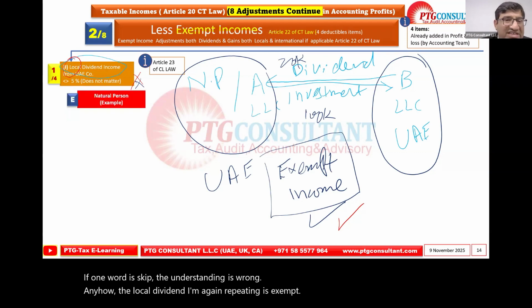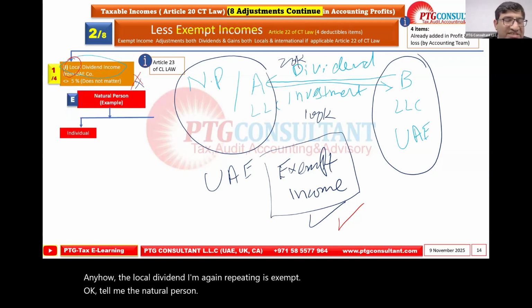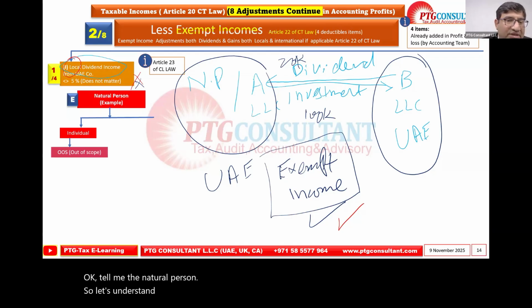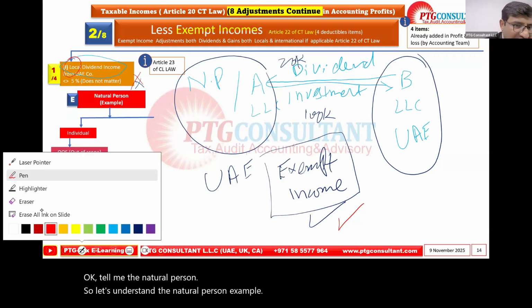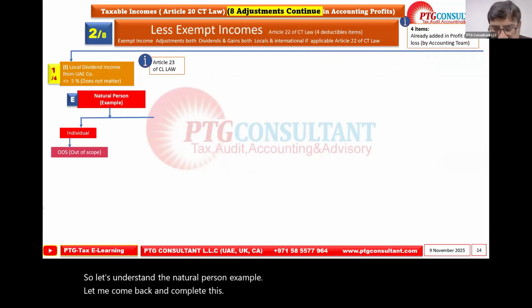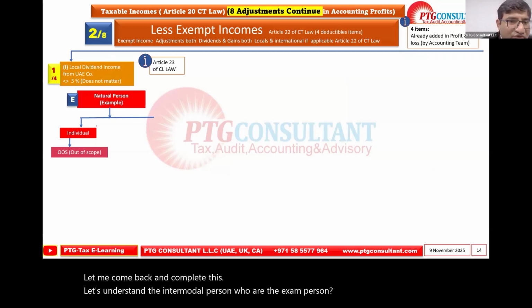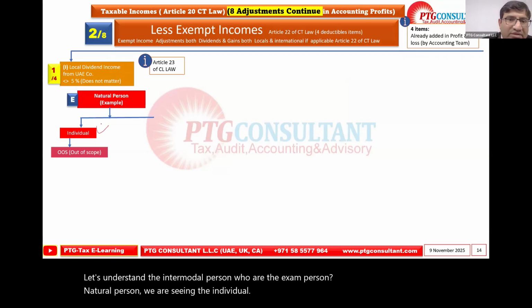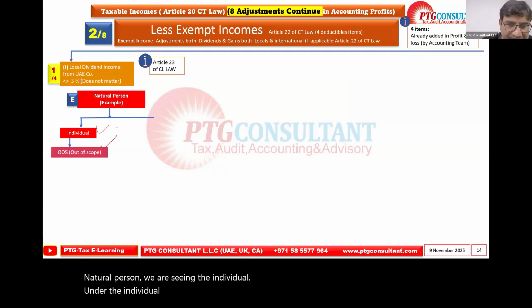Okay. Then the natural person. So let's understand the natural person example. Let me come back and complete this. That's all. Let's understand, in terms of the natural person, who are the exempt persons. Natural person, we are saying the individual. The individual will be out of scope. Okay. This will be continued. These are the 4 items.